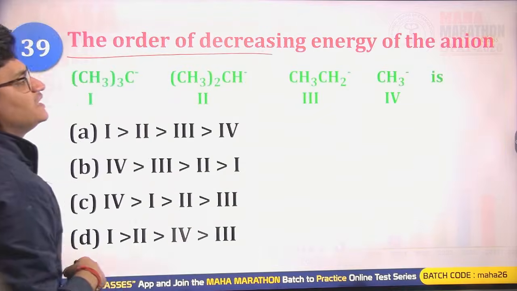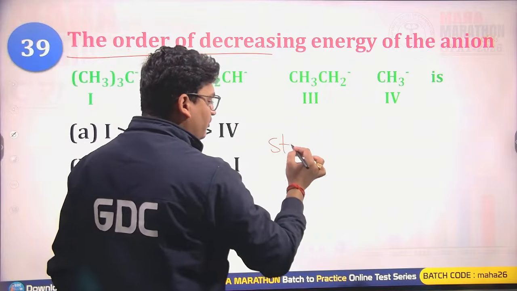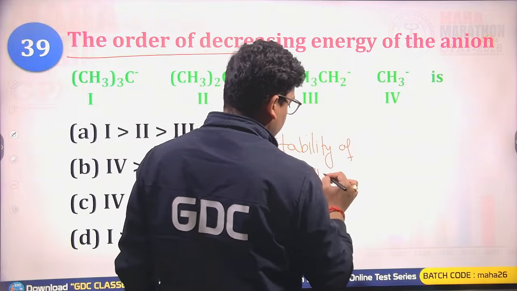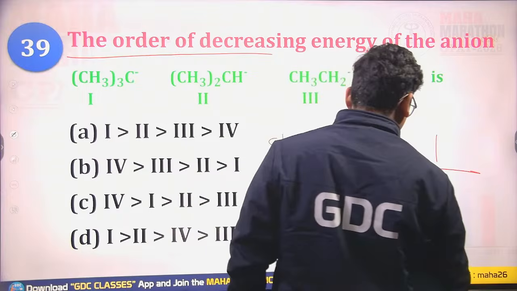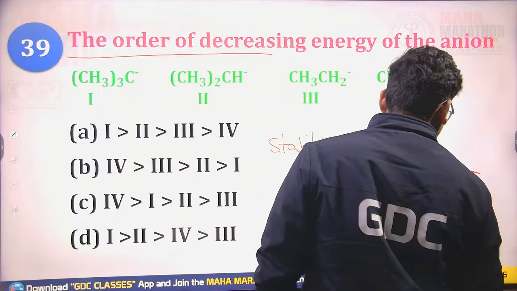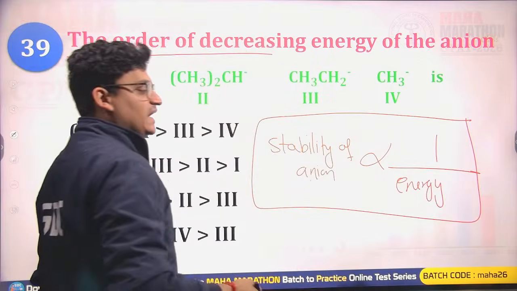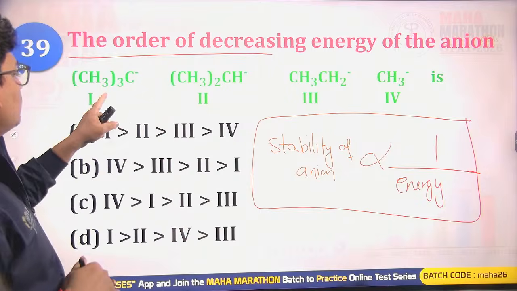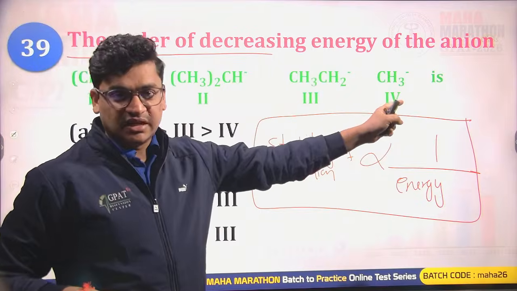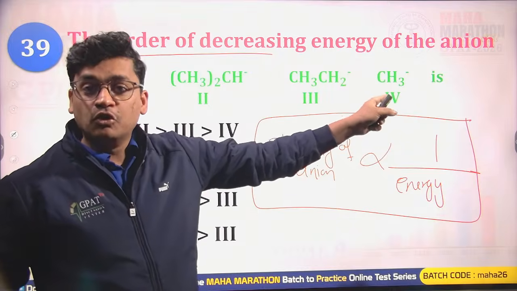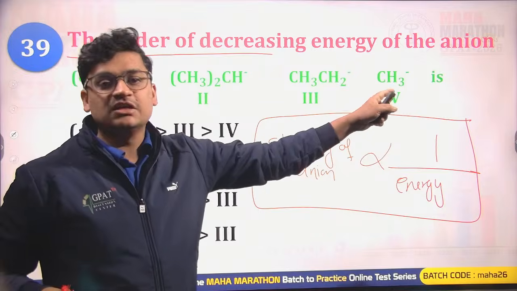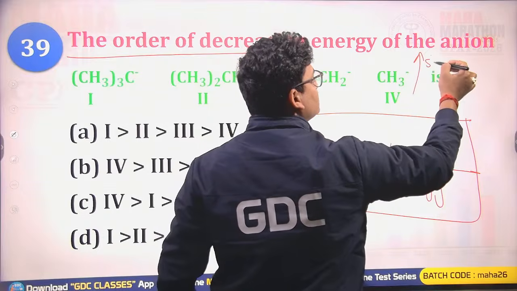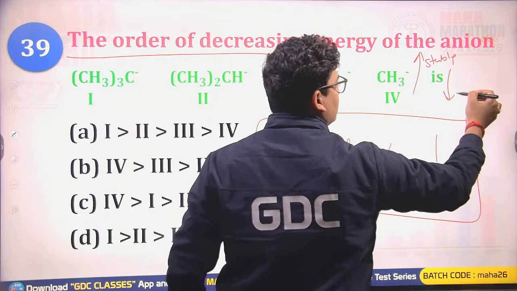The order of decreasing energy of the anion. So the stability of anion will be having the inverse relation with energy. The more stable anion will be having the least energy. So which is the most stable anion here? 3 degree anion, 2 degree anion, 1 degree anion, or the methyl anion. So the methyl anion will be having the most stabilized effect, most stable anion, and this will be the least stable. So the most stable will be having the least energy.